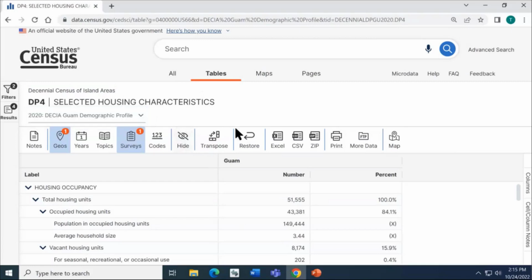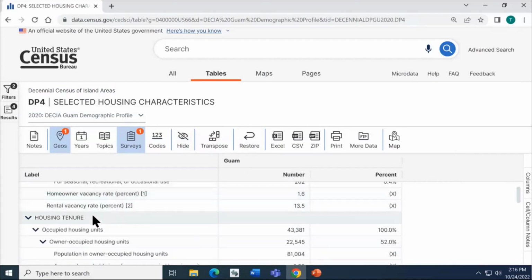And then looking to the columns of the table, we see our geography, Guam, in the column at the top. There's a column for number and a column for percent. And on the left-hand side, we see the different data rows. There are different sections of this table. The first is they're all in all capital letters. Housing occupancy is the first one. As you scroll down, you'll see other sections of this table.